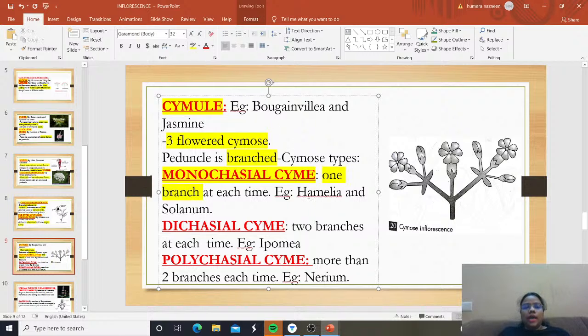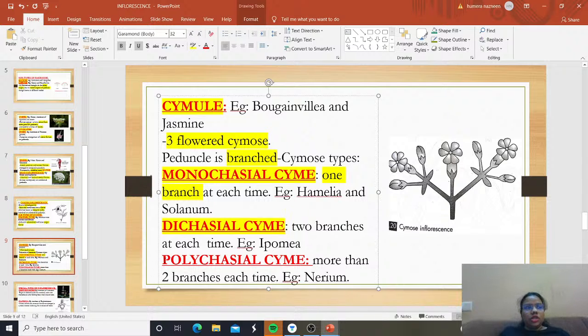Examples are Hamelia and Solanum. Then we have the dichasial cyme. If two branches are formed at each time, we call it dichasial cyme. An example of dichasial cyme is Ipomoea. Then finally we have polychasial cyme.